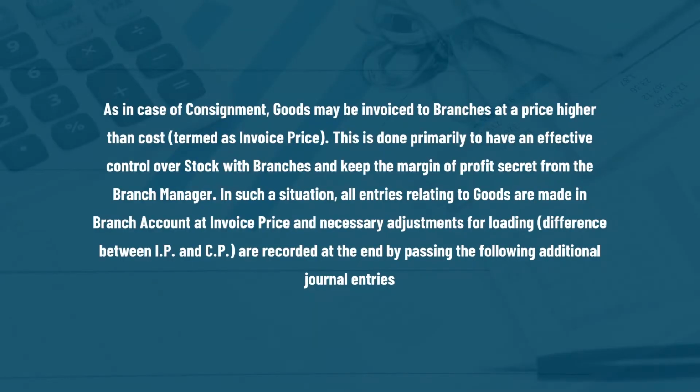In such a situation, all entries relating to goods are made in the branch account at invoice price. So, we must remember that all the transactions which pertain to the goods will be recorded in the branch account at invoice price, and necessary adjustment for loading, that is the difference between invoice price and cost price,